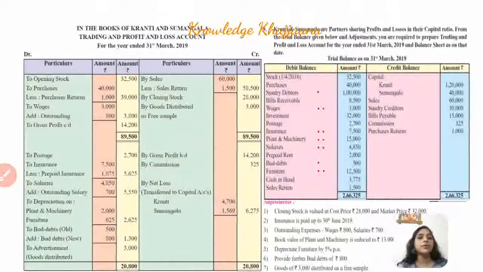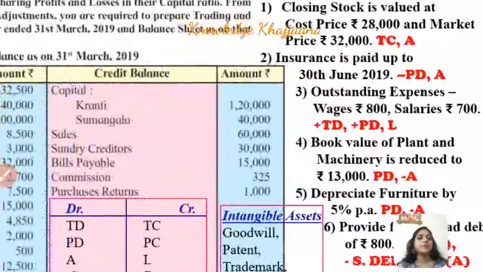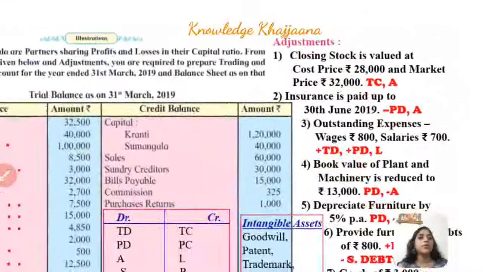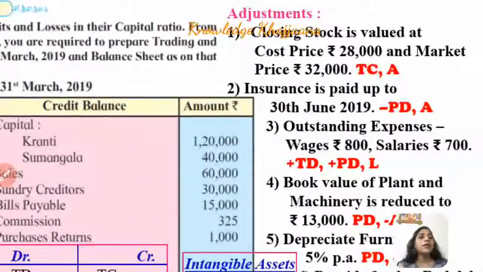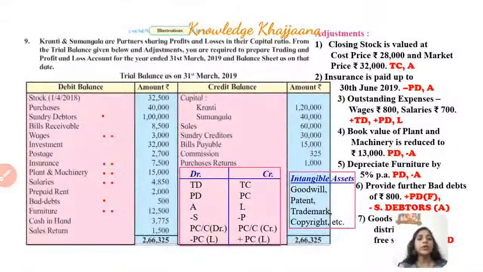See, the first adjustment. What is the first adjustment? Closing stock which is valued at cost price rupees 28,000 and market price rupees 38,000. What do we have to see? We only have to look at the lowest amount, 28,000. Where is closing stock recorded? Trading account credit side and asset. So let's move to the trading account credit side.